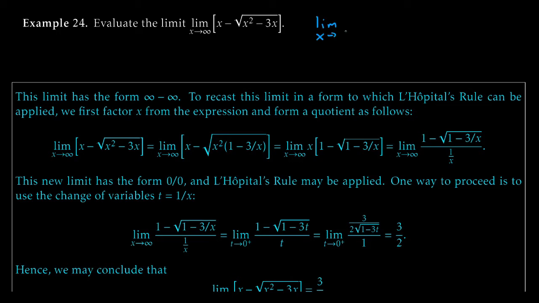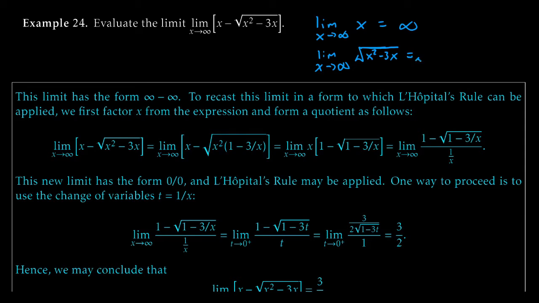The limit as x goes to infinity of x is, well, what does x get close to as x gets close to infinity? Infinity. And of course, the limit as x goes to infinity of the square root of x squared minus 3x.